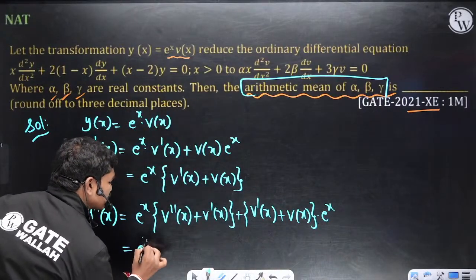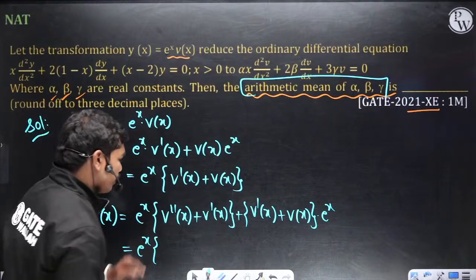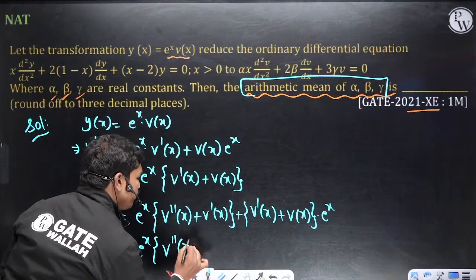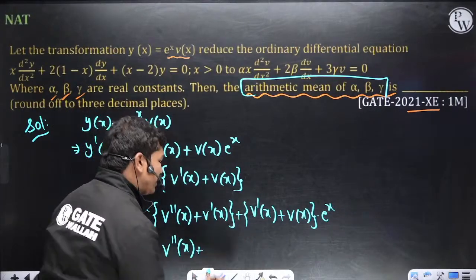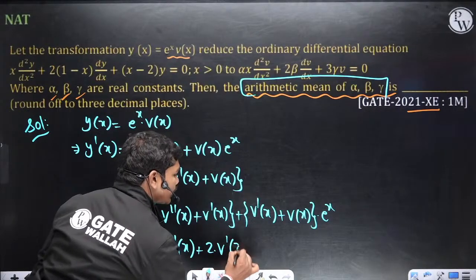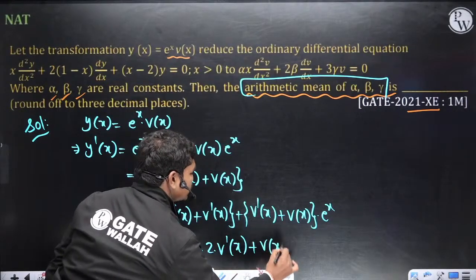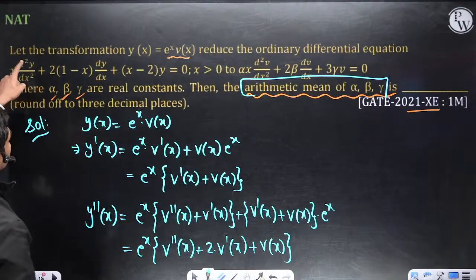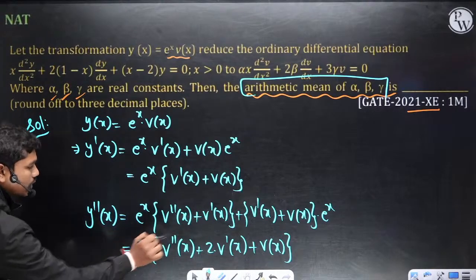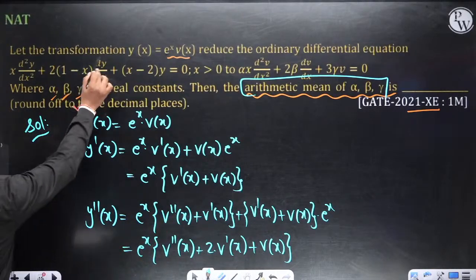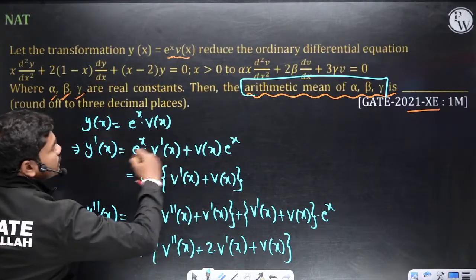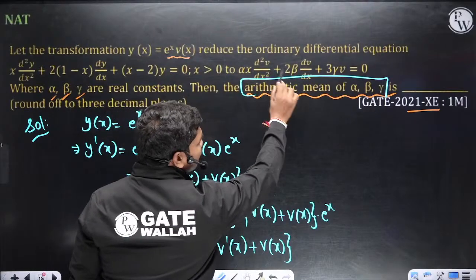So अगर आप e power x कॉमन लिया तो दोनों टर्म्स से v double dash of x plus v dash of x plus v dash of x, total 2 times of v dash of x plus v of x, है ना. So now since you have d square y by dx square, you got the value of d square y by dx square. This dy by dx can be replaced with this, then you can get the values of alpha, beta and gamma.